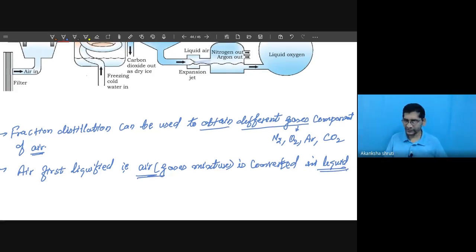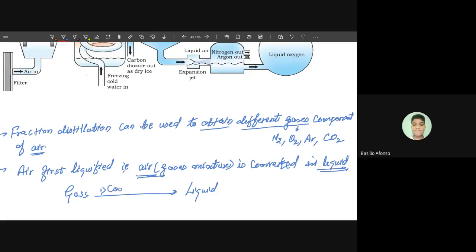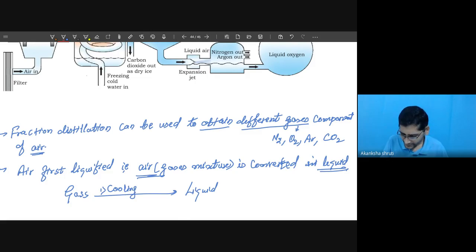Students, you might have learned in your earlier standard or even chapter 1, it is also there. You can convert a gas into liquid by the process of cooling. So first thing is cool it, means reduce temperature. This cooling is reducing the temperature. This process is called condensation.